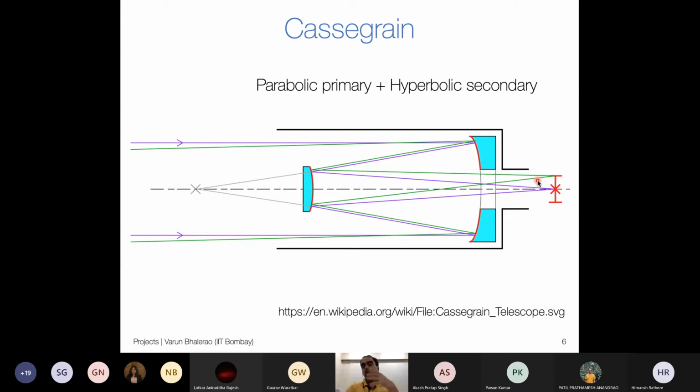So this gives us a longer focal length, and why a longer focal length matters will come into picture much later when we talk about something called the plate scale. Okay, hopefully we'll get to it in today's lecture itself. So now I have a parabolic primary mirror, hyperbolic secondary mirror. This would have been my primary focus. This is my secondary focus.